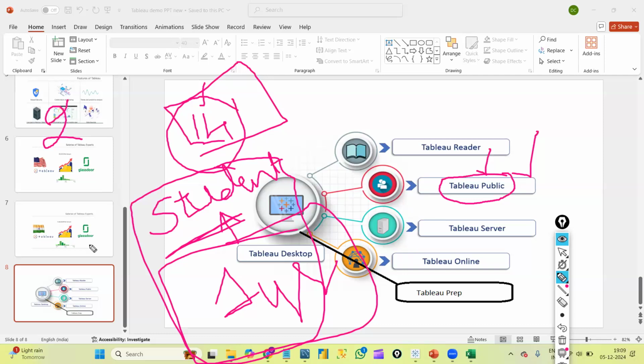The second issue is that whatever files, graphs, and dashboards we create in Tableau Desktop, we can save on our laptops. But in Tableau Public, we cannot save files locally. It will be automatically saved online only. We cannot save our work on our laptops. So that is the difference between Tableau Desktop and Tableau Public.